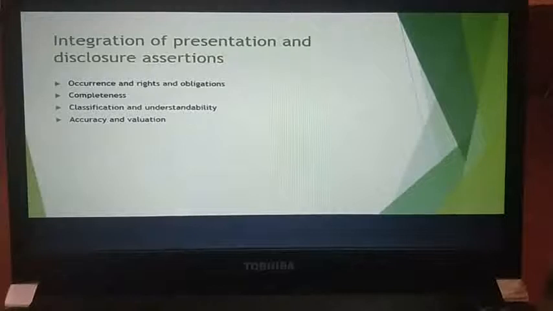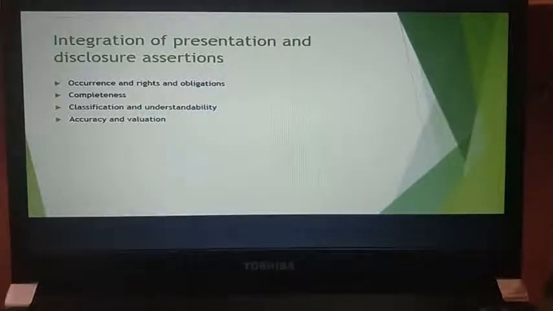So next you have integration of presentation and disclosure assertions. Integration of presentation and disclosure of assertions again is talking about occurrence and rights and obligations. Occurrence is basically absorbed in the occurrence assertion under transaction. The reference to rights and obligations is retained in the account balance assertions. Okay, this will be basically recorded in the account balance assertions. Whatever the balance is there, it will be recorded there. It will be completely absorbed there.